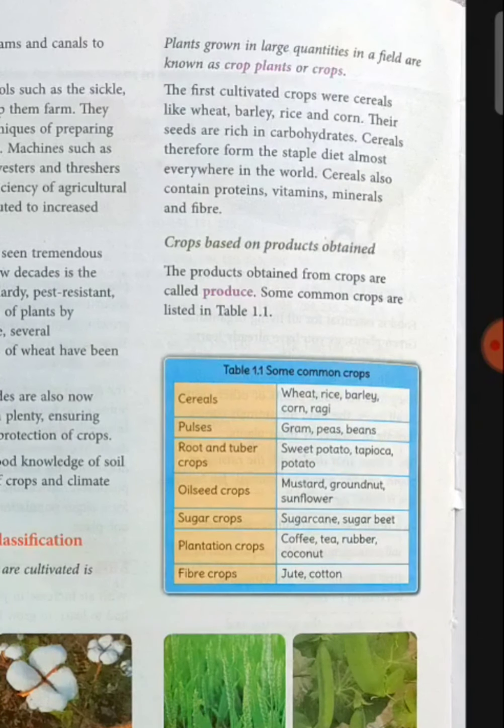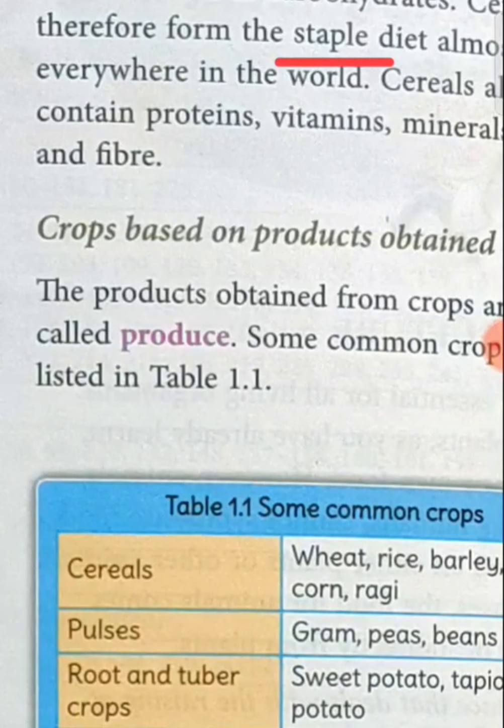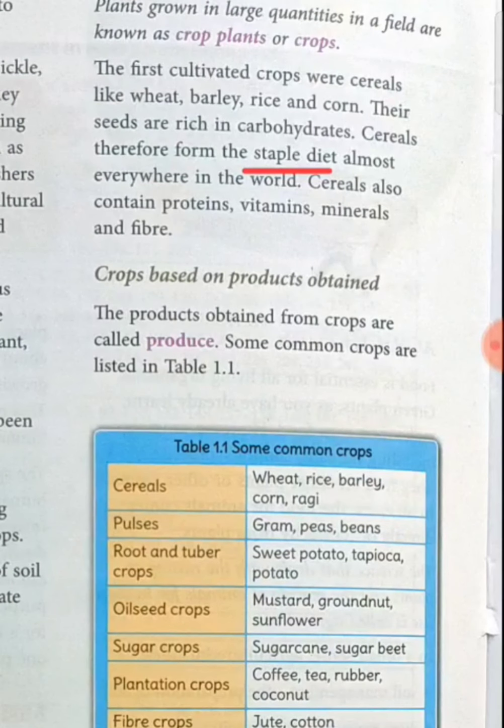Now, the question comes: what do you mean by staple diet? So, students, staple diet means, suppose see, in Assam, we have lunch, we have dinner, but which is the most important food that we have? It is rice, right? Someday we can have dal, someday chicken, someday fish, or something else. But one thing that is common in all our meals is rice. So rice is the staple diet of Assam.